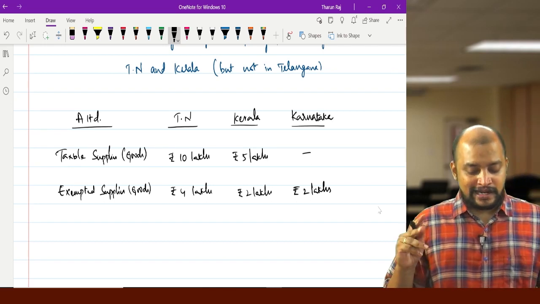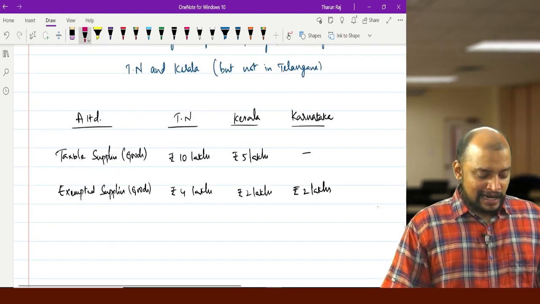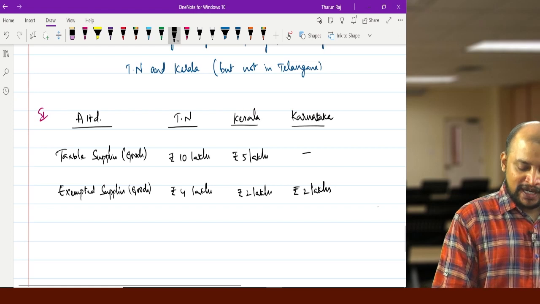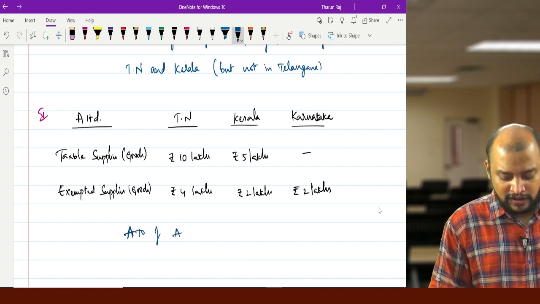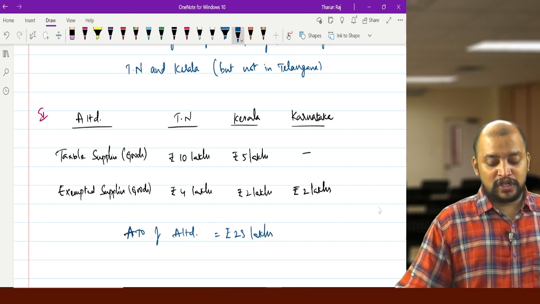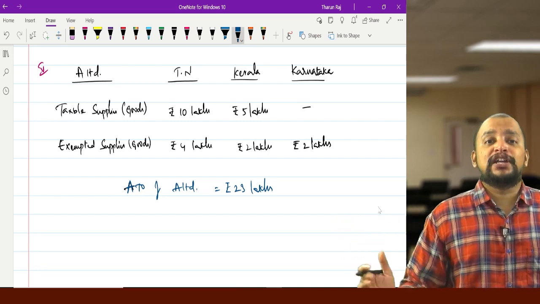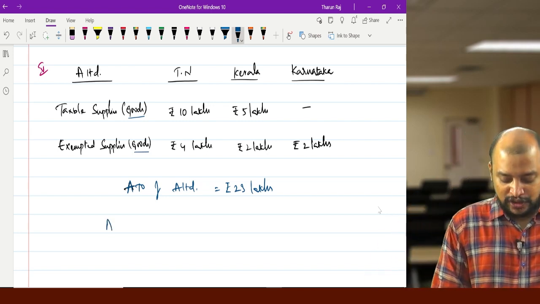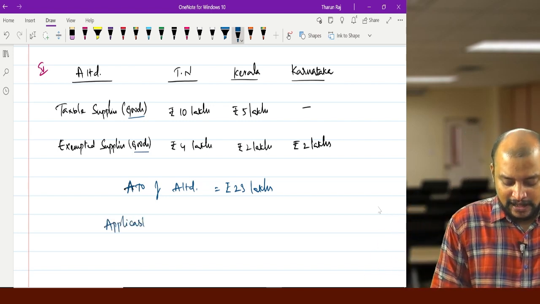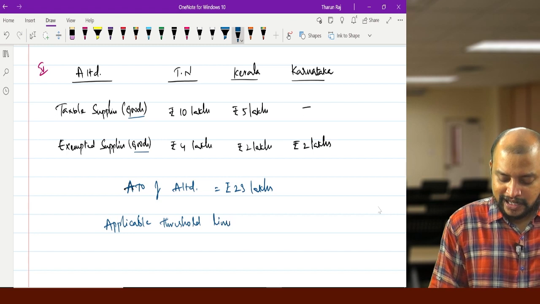In this case, the aggregate turnover of A Limited is 23 lakhs and the applicable threshold limit is 40 lakhs. Why? Because none of the states is a special category state, and they are exclusively engaged in supply of goods. Therefore, the applicable threshold limit is 40 lakhs.